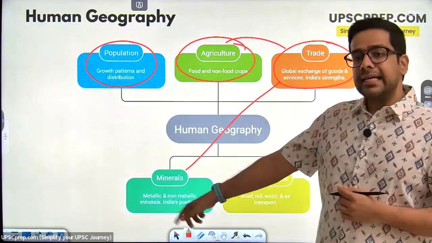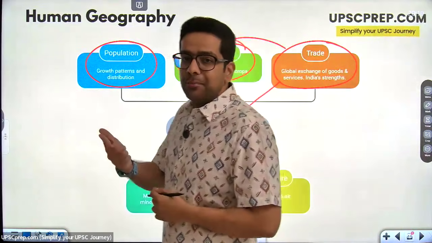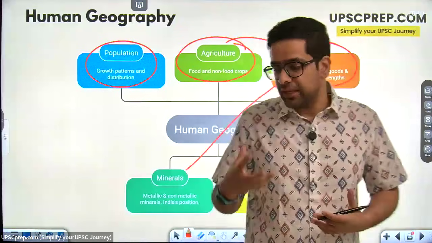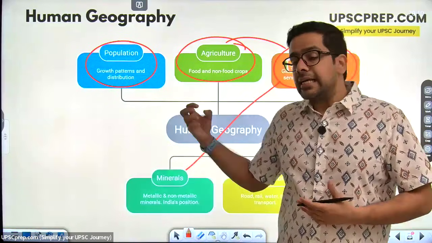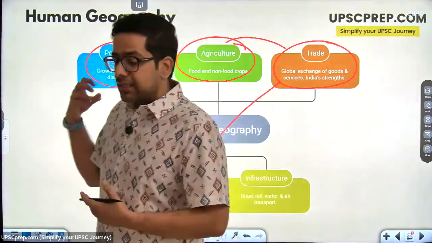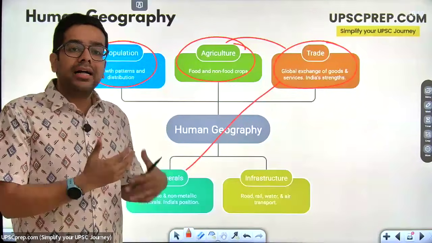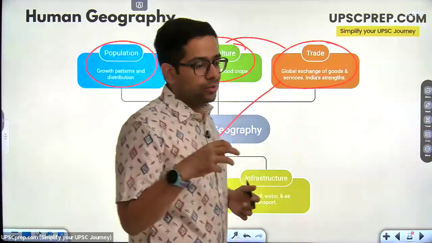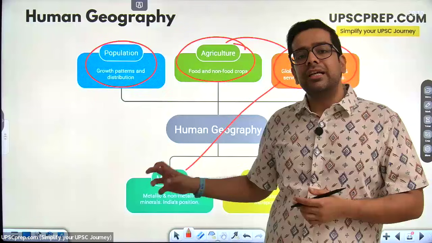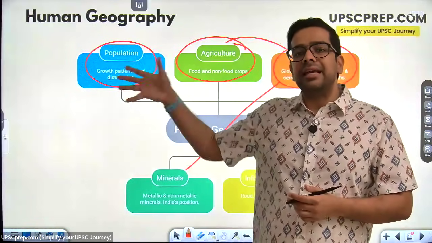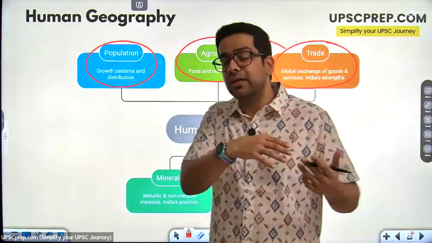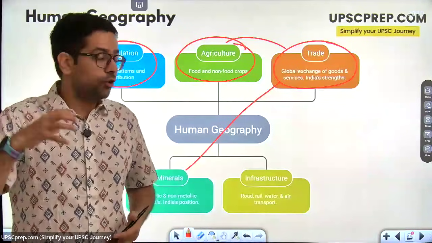So minerals, again, there are metallic minerals, there are non-metallic minerals. Minerals हमारा जैसे like iron, coal, your aluminium, then lithium, beryllium, जो हमारे rare earth elements हैं. Then not just that, you have other minerals. For example, you'll have gold, you'll have copper. All of these things, wherever they are found, so what are the geographic conditions for them? Because if we have a lot of gold mines in India, so therefore, we don't have to import that much gold. But if we don't have the mines, we will have to import a lot of gold.